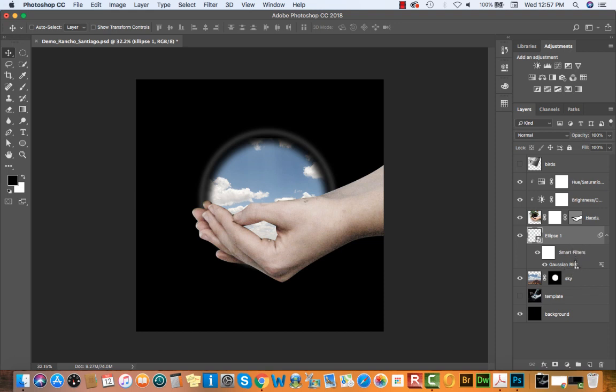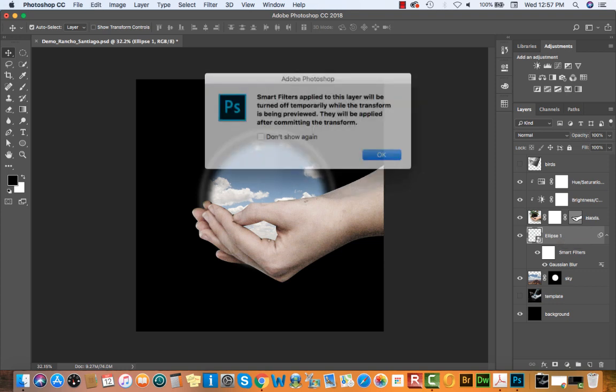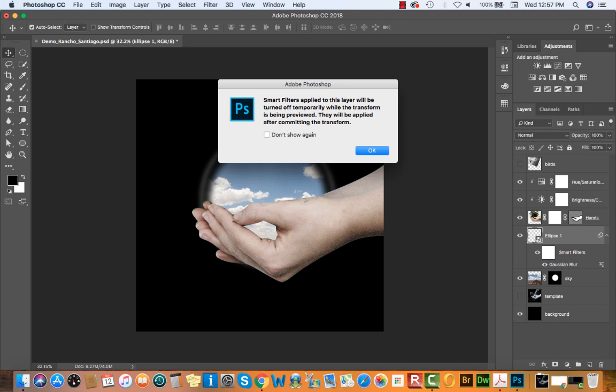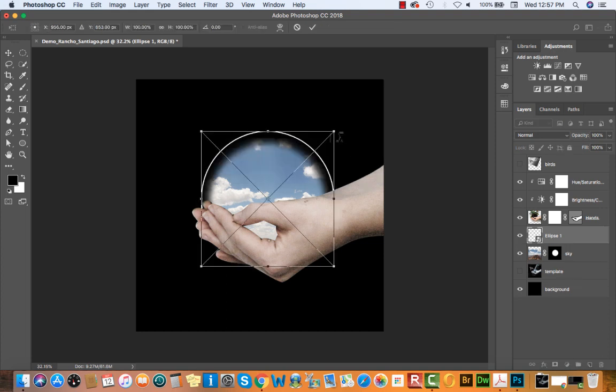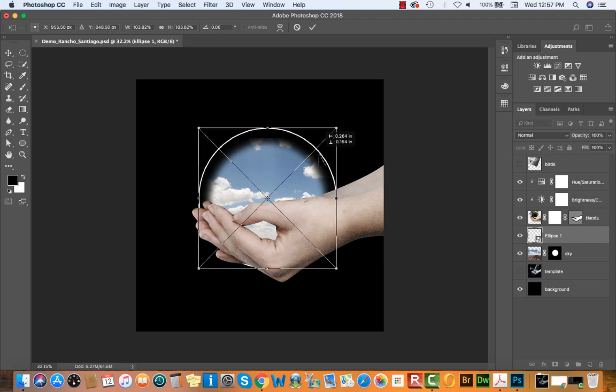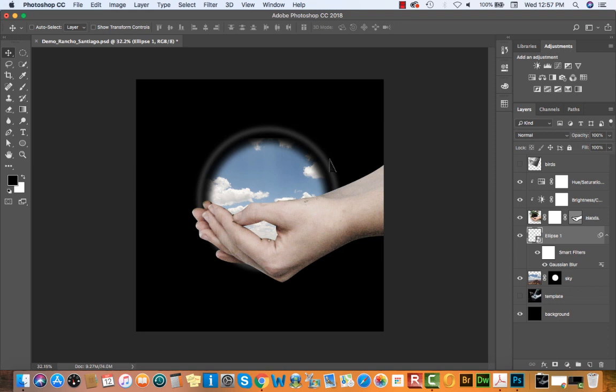And I can always go back and change the blur if I don't like it. It is visible here in my layers window attached to my ellipse layer. Okay, that's just going to give this a soft halo. And if I want the scale to be different, I'll just hit Command T and scale it up. By the way, always read those warning boxes. That one was just telling me they're going to turn off the filters while I'm scaling this. Not a problem. Press return.